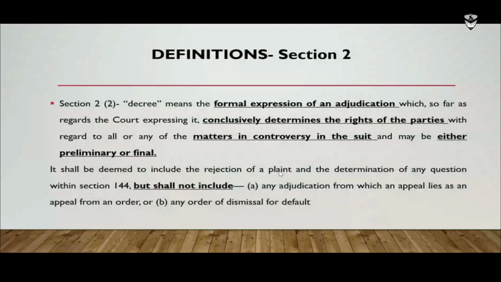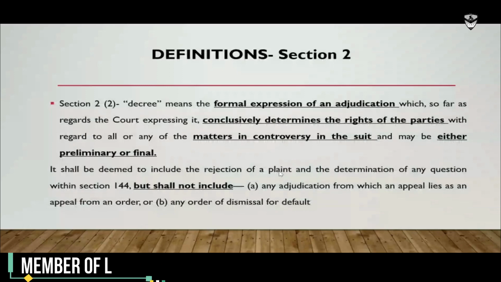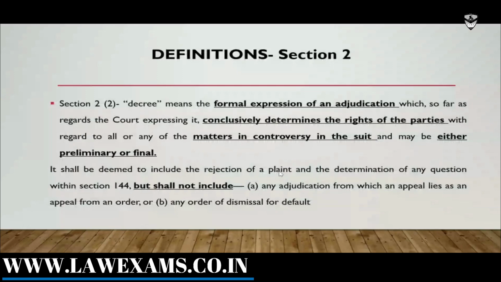So if a suit is dismissed for want of prosecution or for want of the party's appearance, it is called dismissal for default. So an order for dismissal for default cannot be treated as a decree.